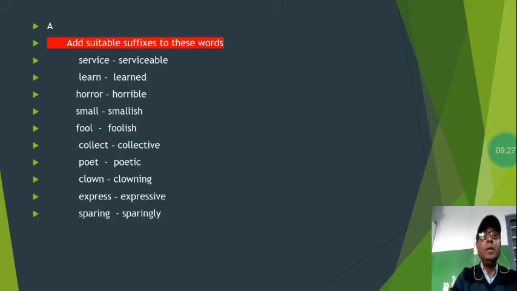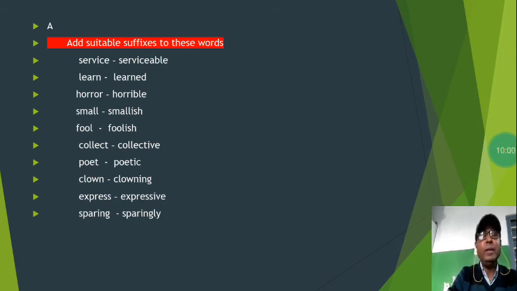In exercise A there were 20 words. I had told you 10 words last day, and told you to solve the next 10 words, so that you can match today how they are changed into new words and which suffixes are added. Service, serviceable.